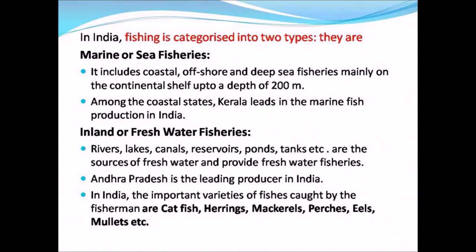Andhra Pradesh is the leading producer in freshwater fisheries in India. In India, the important variety of fishes caught by the fishermen are catfish, herrings, mackerels, perches, eels, mullets, etc. Thus, the top 5 fish producing states in India are Andhra Pradesh, West Bengal, Gujarat, Kerala, and Tamil Nadu.